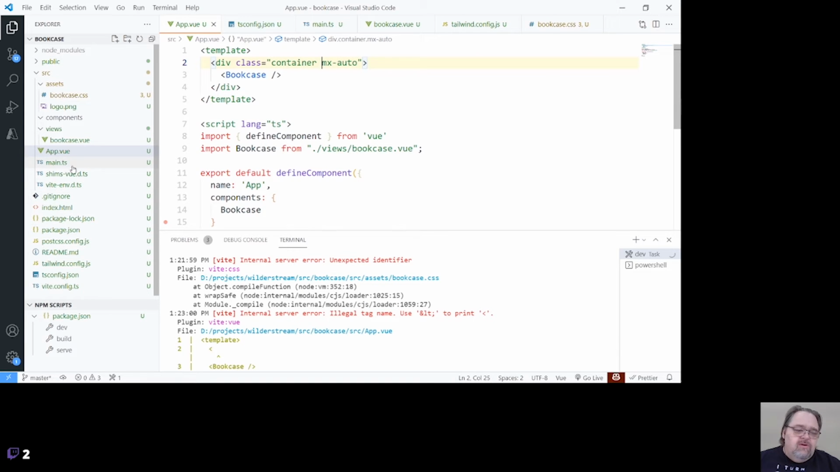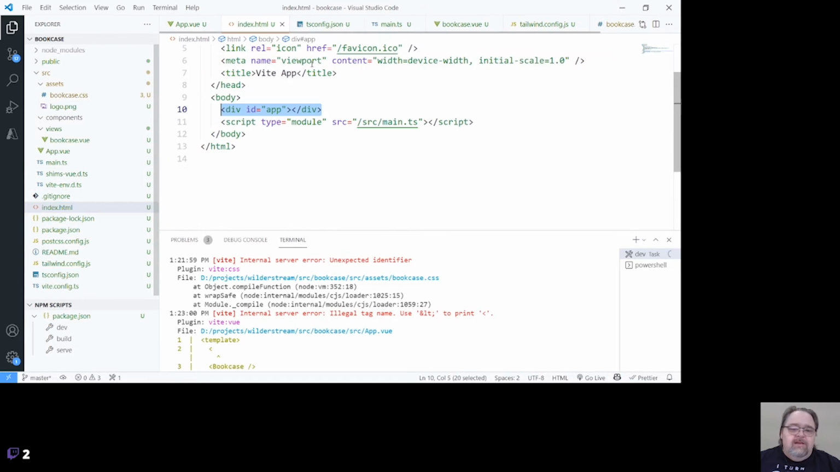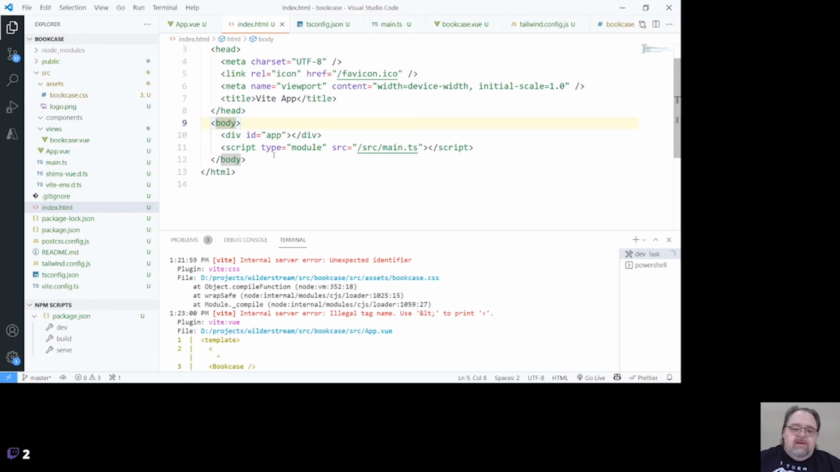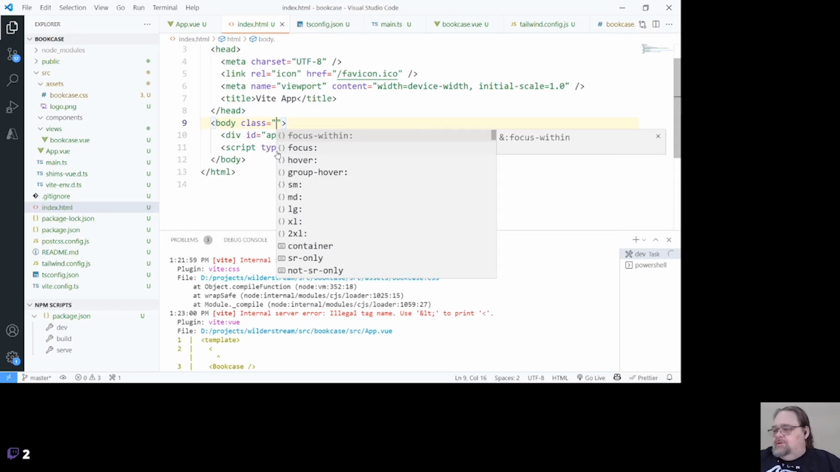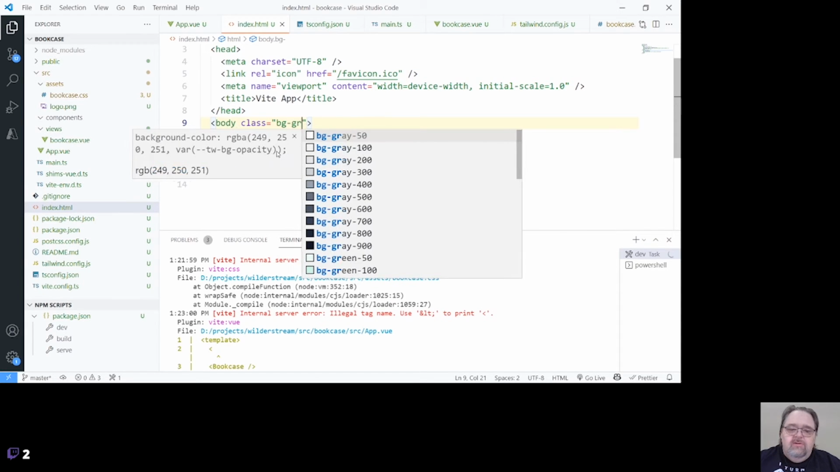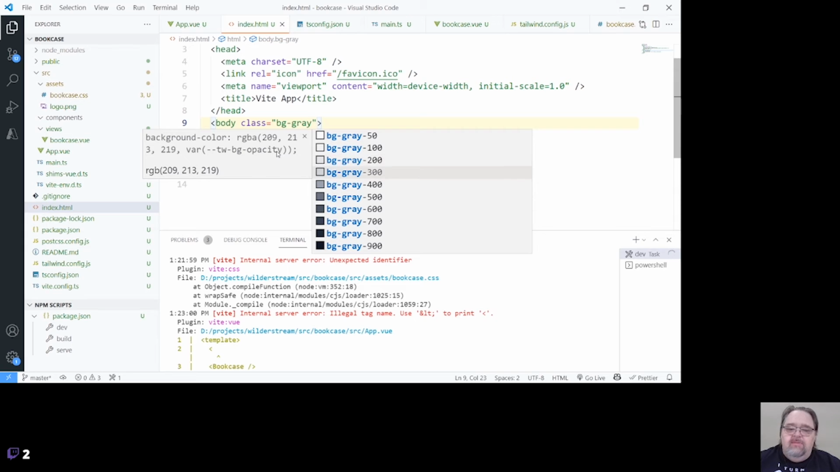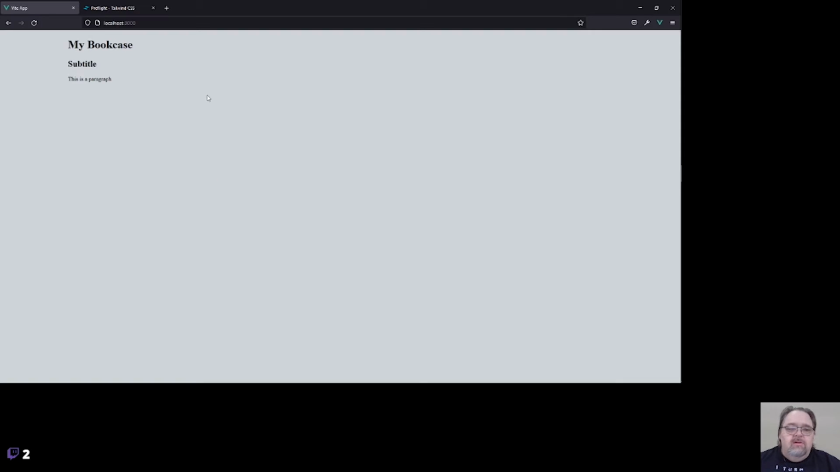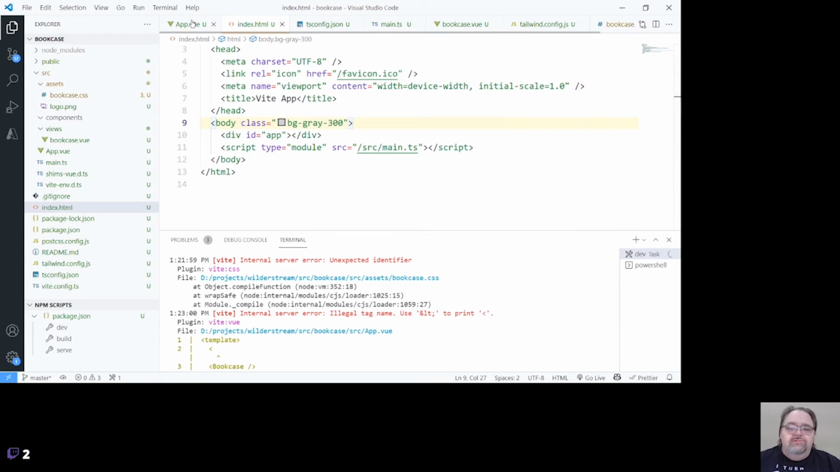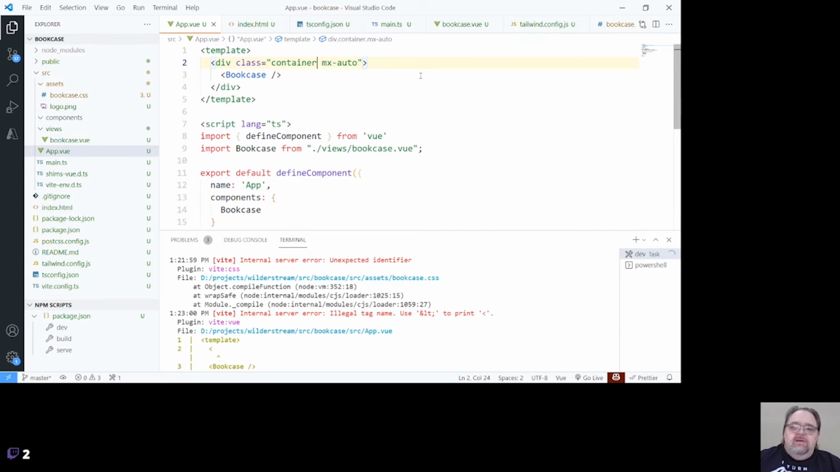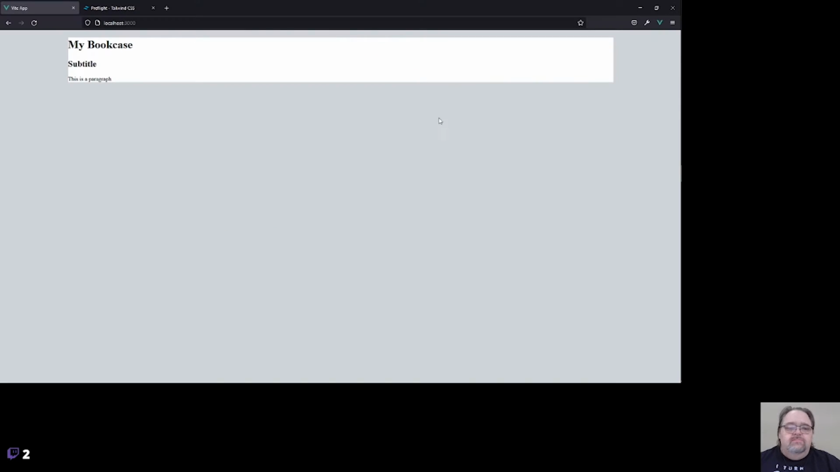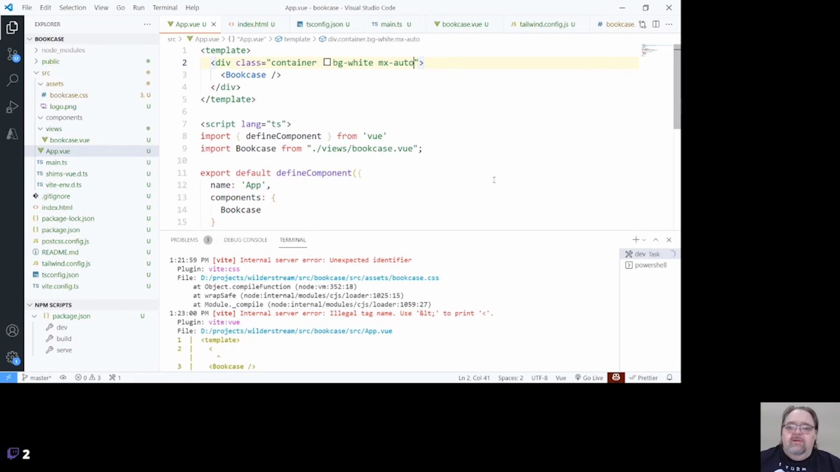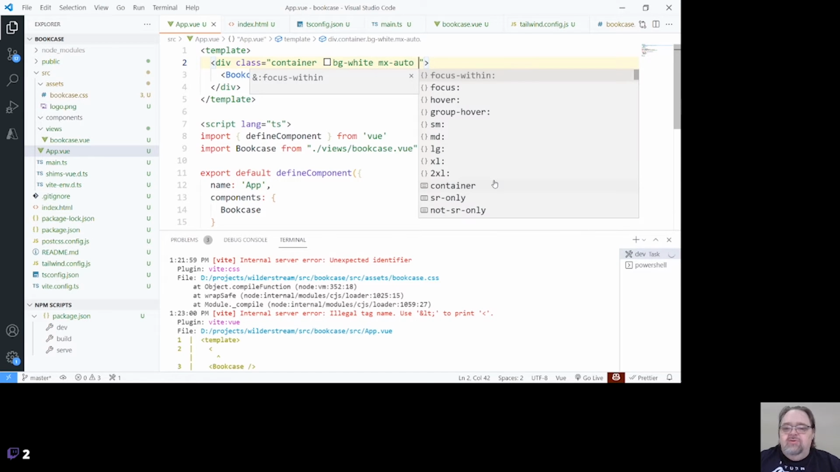And I'm going to come over here to the index.html, because I just like the body to have its own color. So I'm going to say here gray, let's say about 300. And then our app view, we can just say background white. Woohoo!